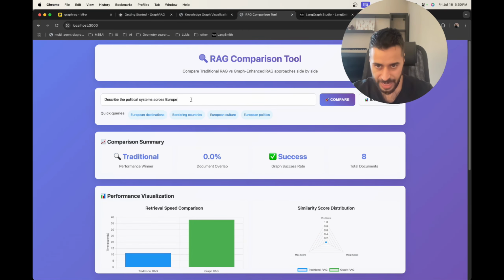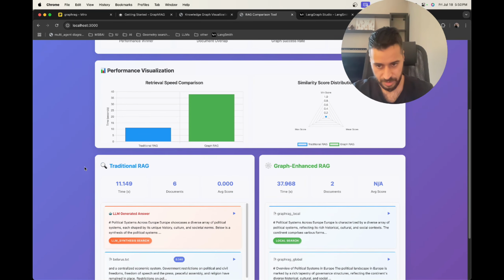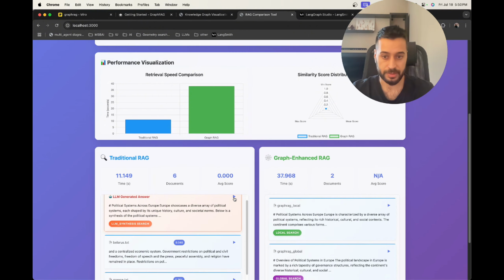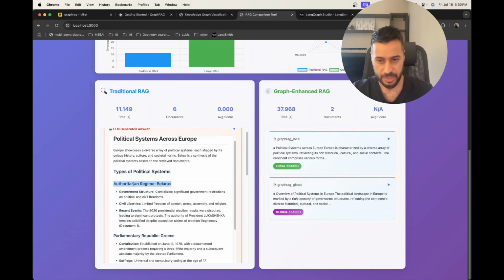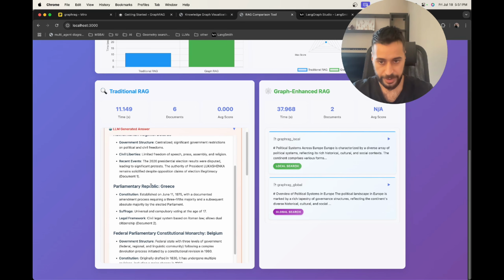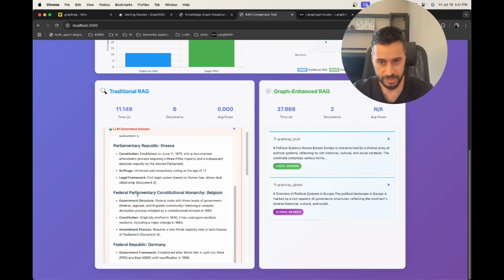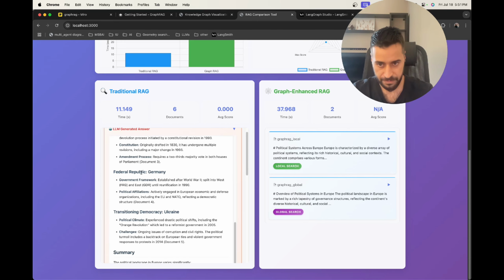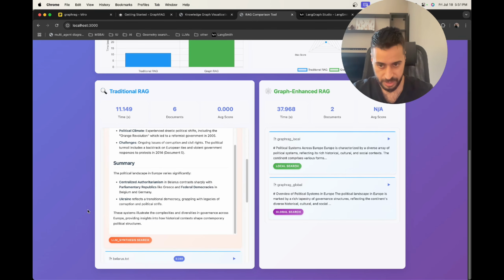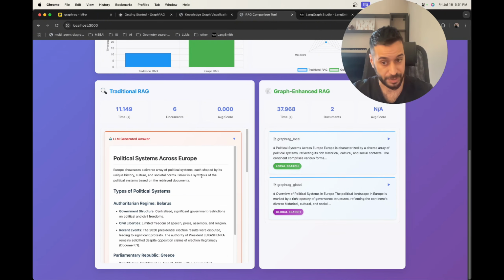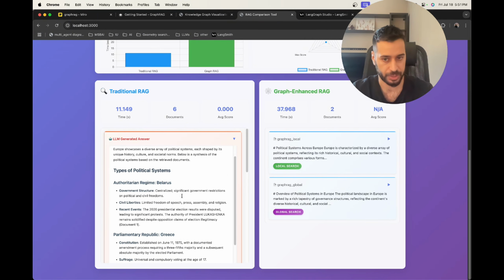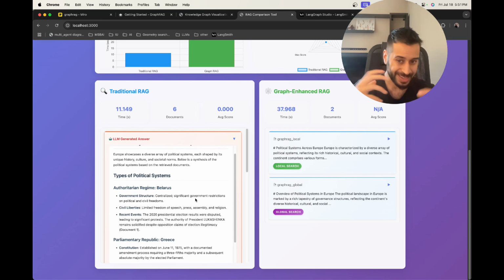So for example, here I have this query, describe the political systems across Europe, and here are the results. The traditional RAG answered: types of political systems, authoritarian regime, Belarus, parliamentary republic, Greece, federal parliament, Belgium, federal republic, Germany, and here it gives me a summary. This is actually a good response. However, it has fetched information related to specific countries, so it somehow lacks a holistic overview of the dataset.